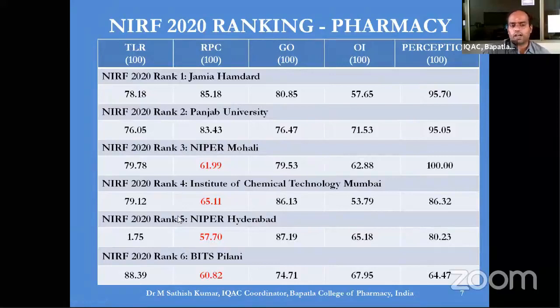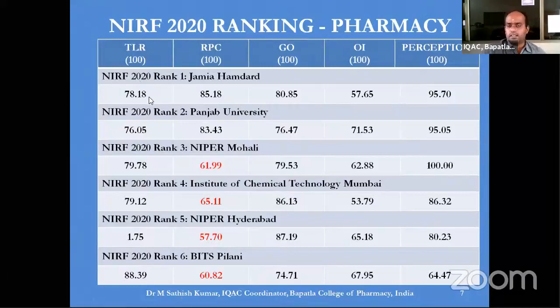You can see here I have highlighted the top 6 NIRF ranked institutions offering pharmacy programs. And of course, for the year 2020, Jamia Hamdard is ranked 1, Punjab University 2, NIPER Mohali 3rd, Institute of Chemical Technology Mumbai 4, NIPER Hyderabad 5, and BITS Pilani is at 6.